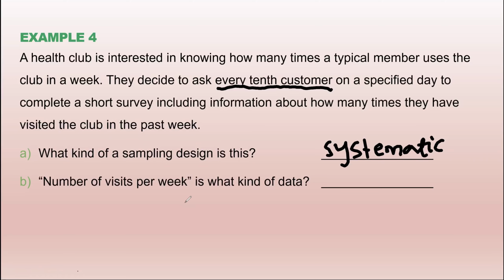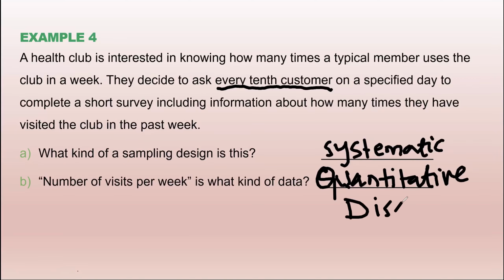No. So what type of data is this? First, it involves numbers, right? If it involves numbers, is it qualitative or quantitative? Quantitative. And then it does not involve any decimal value, so it is discrete. So it is quantitative but discrete. Okay. Any question on that? You can ask questions if any.